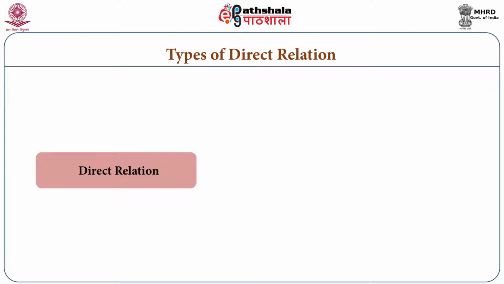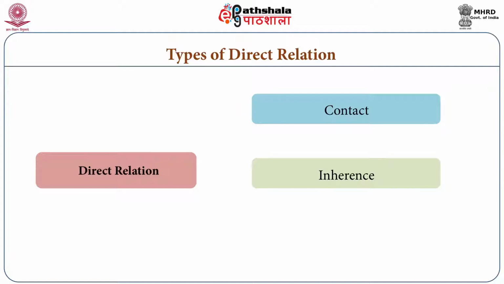These direct relations can be divided further into contact, inherence and self-linking relation. These three are very basic kinds of relations. Contact is very famous. Whenever we understand simply that this is a relation, we understand that this is a contact. And actually when we are introduced to a relation, we are introduced to the relation contact simply. So let us see examples of how we can understand these direct relations.